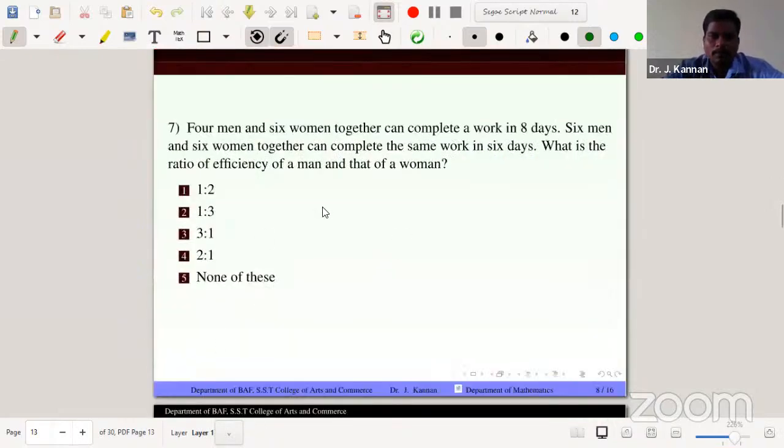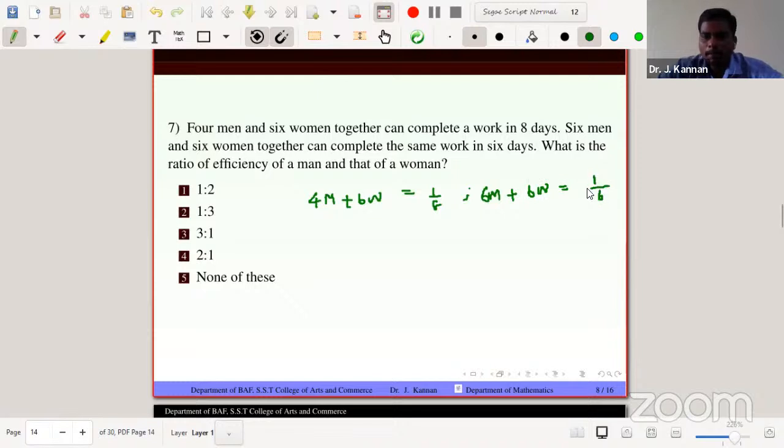And the seventh problem is the same type of problem, but at a smaller level. 4 men and 6 women together can complete a work in 8 days. So 4 men plus 6 women complete the work in 8 days, so one part of work per day is 1 by 8. And also 6 men plus 6 women complete the same work in 6 days, so per day 1 by 6th part of the work.